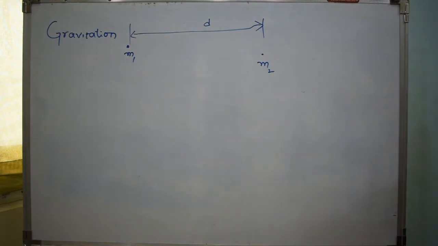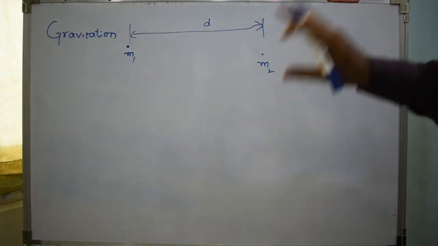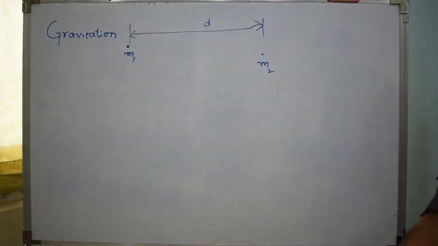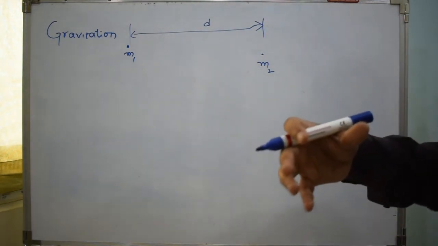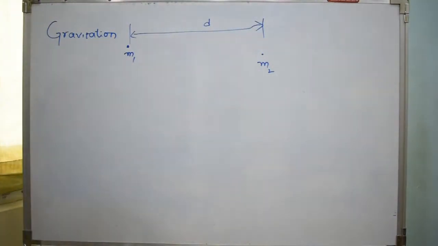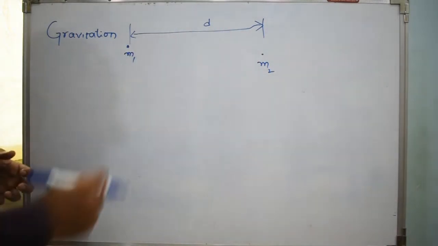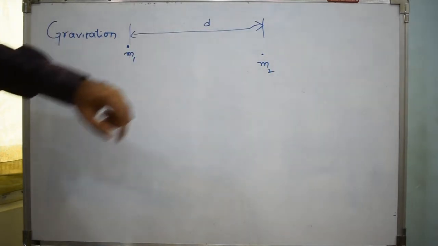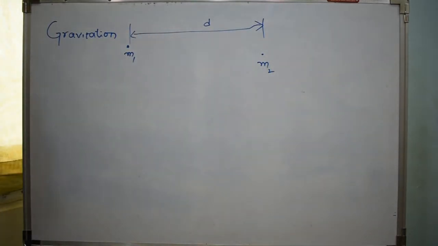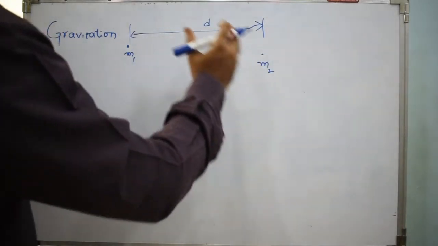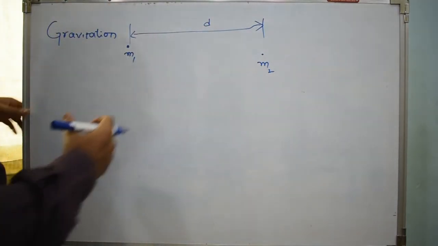m1 tries to move towards m2, and at the same time m2 tries to go towards m1. So this is what I mean by trying to attract each other. So they definitely attract each other. Whatever the separation between them is, if it's small, or a moderate value, or a very large value, since they are trying to move towards each other, we can call this force an attractive force. This force of attraction will act between the masses regardless of the separation. It does not matter whether separation is small or moderate or a very large value. This force of gravitation will definitely act between them if they have masses.